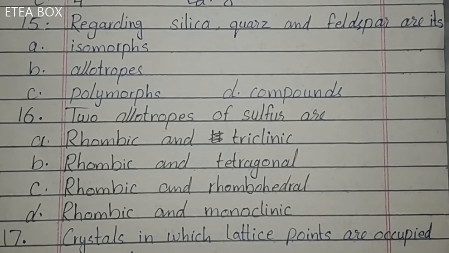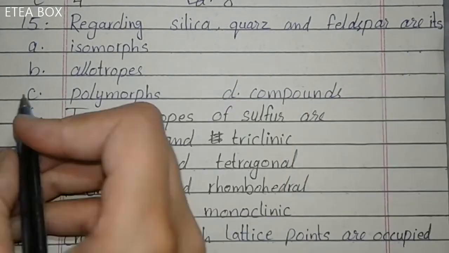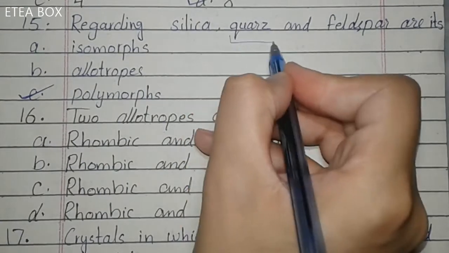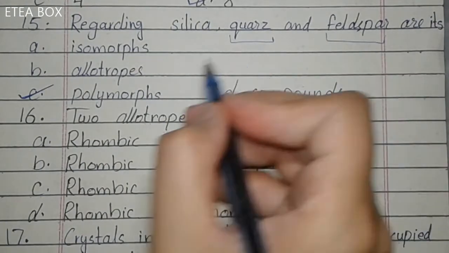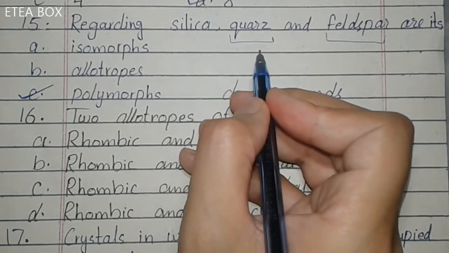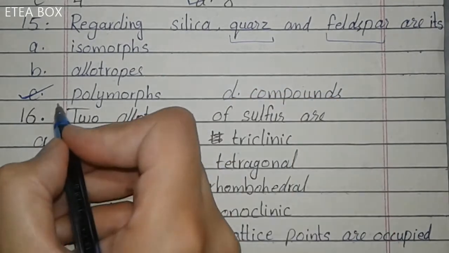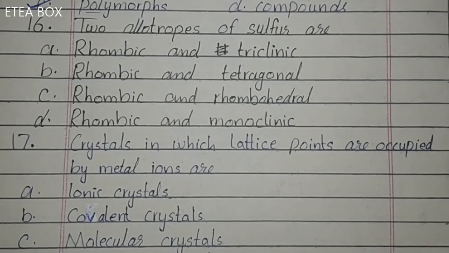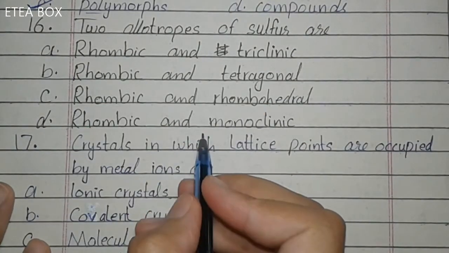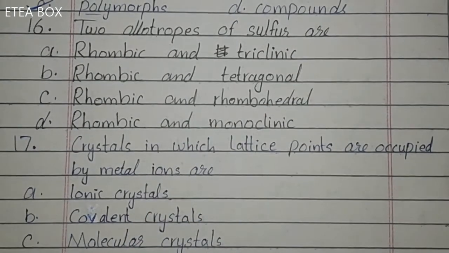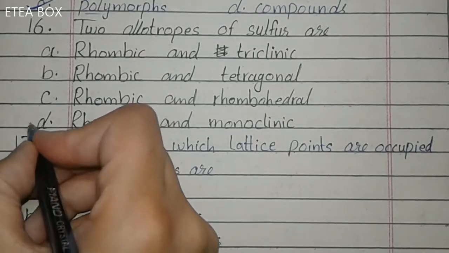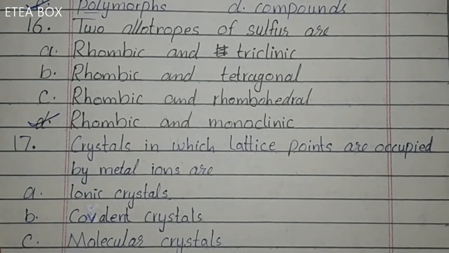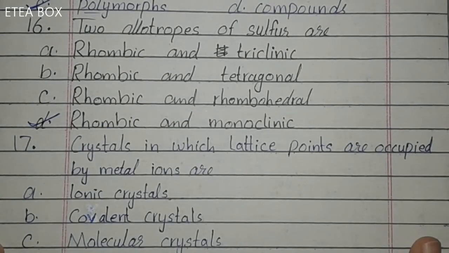Regarding silica, quartz and feldspar are its polymorphs, they are compounds of silica. So they both are made from silica, but they have different shapes, which means that they are polymorphs. Next one, 2 allotropes of sulfur are. So sulfur has 2 allotropes, look, rhombic and monoclinic. Rhombic and monoclinic, these two are the allotropes of sulfur.